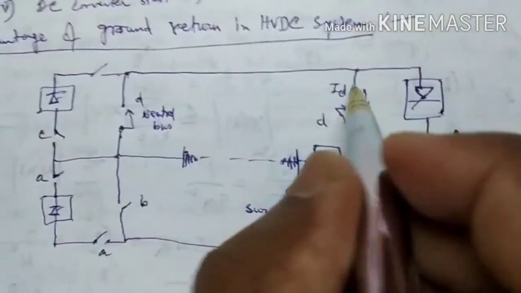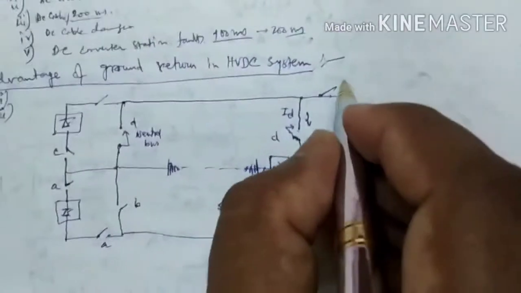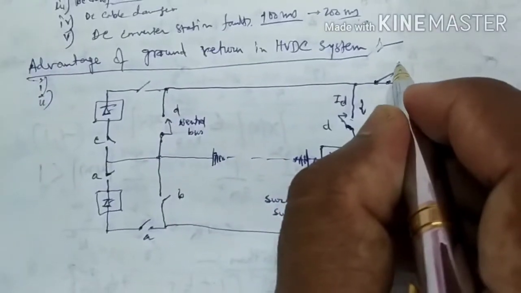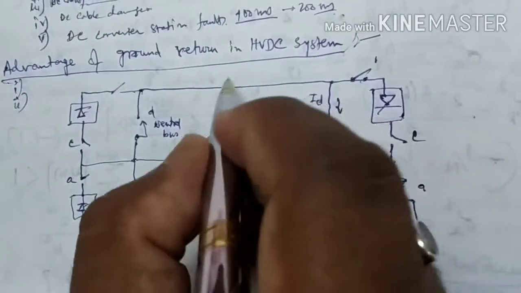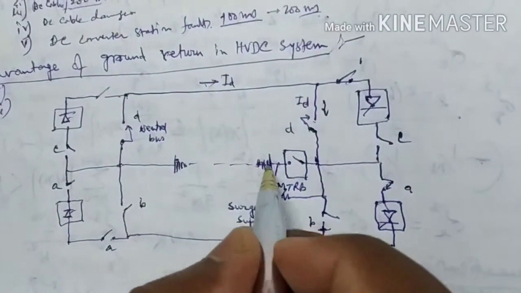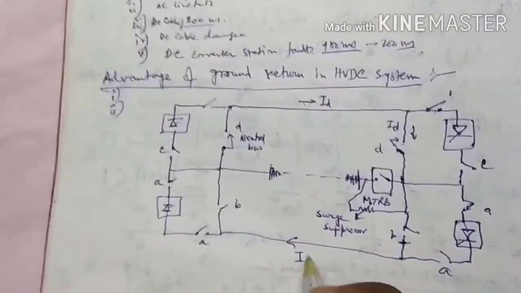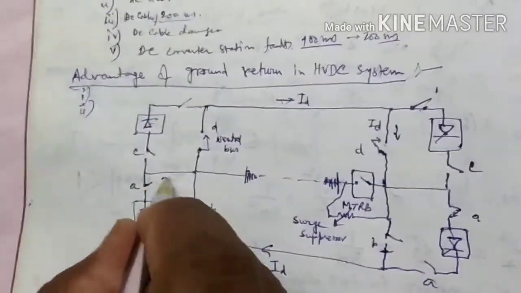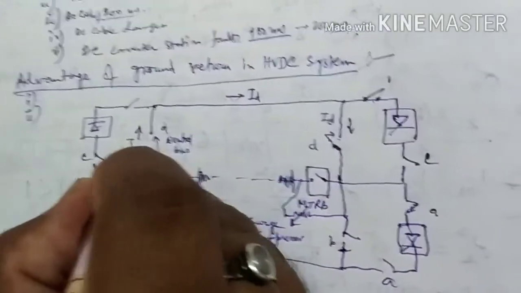This is ID. Here also a switch. So this will be ID, and this will also be ID. This is ID, this is ID.